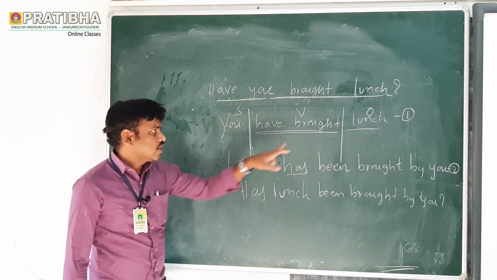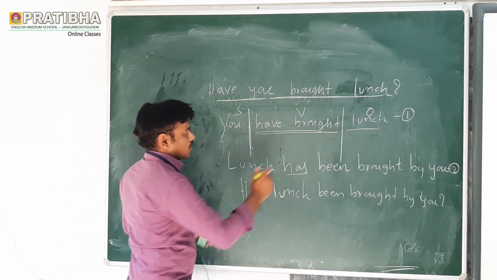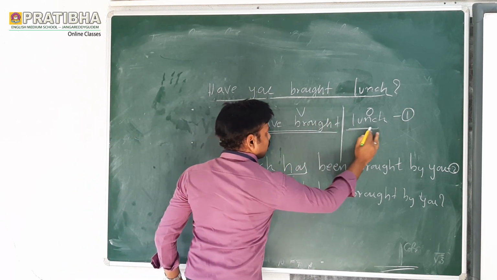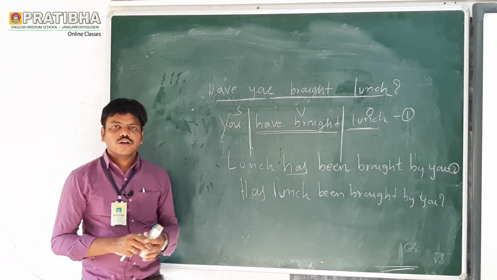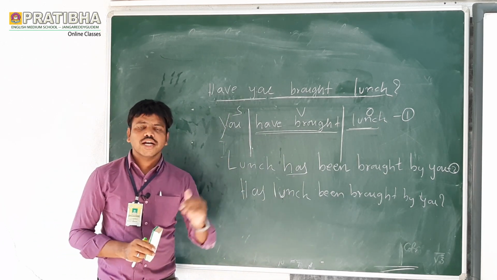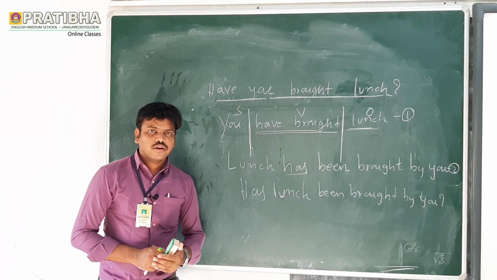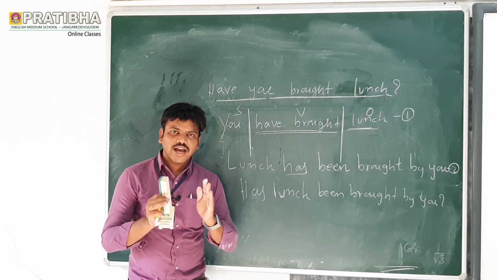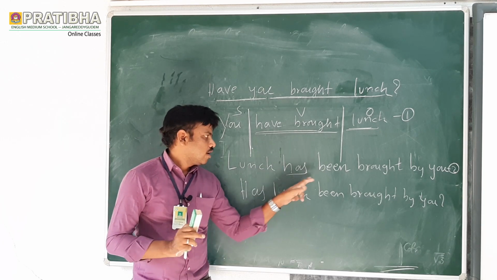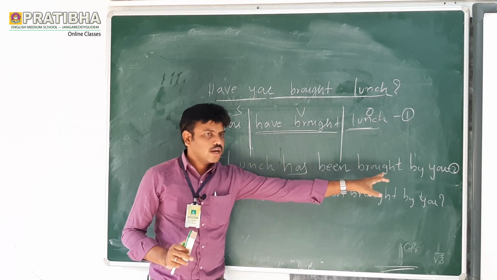What is the passive voice? Bring the object in the subject place. I brought the object, lunch, in the subject place, and since it is third person singular, we should write "has". We should not write "have" because it's not plural. So what is the structure? If we see has, have or had plus been: has been brought by you.